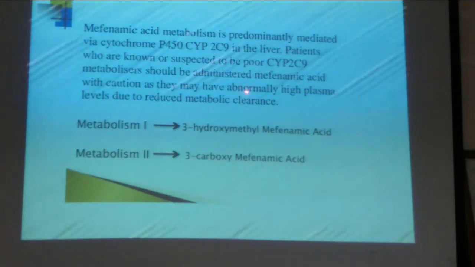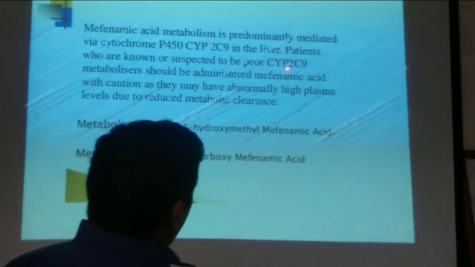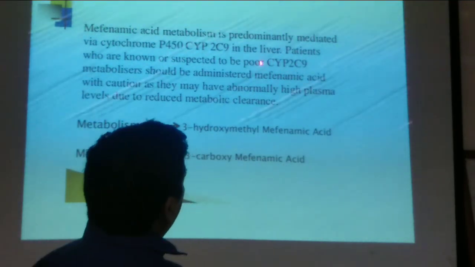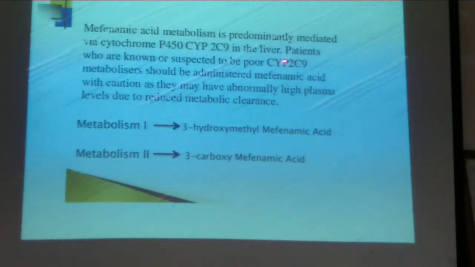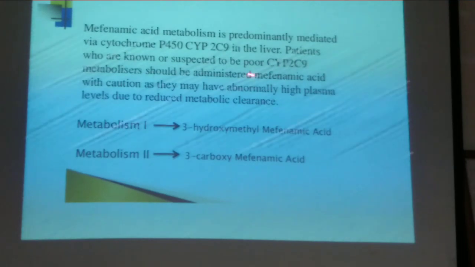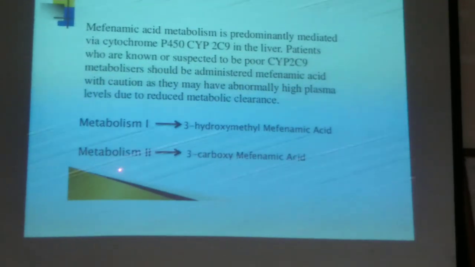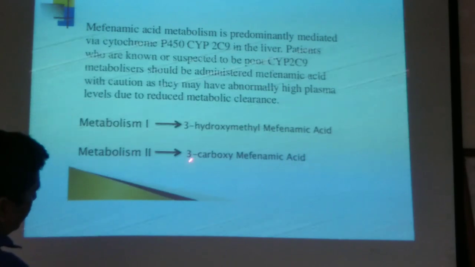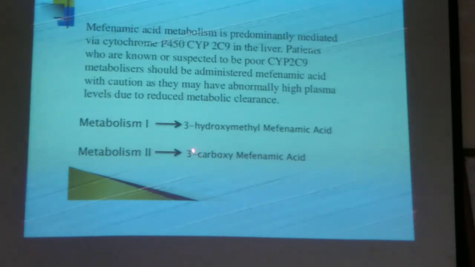That's why it is used with utmost care in such patients. Metabolism 1 converts mefenamic acid into 3-hydroxymethyl mefenamic acid, and in metabolism 2 the mefenamic acid is converted into 3-carboxy mefenamic acid.